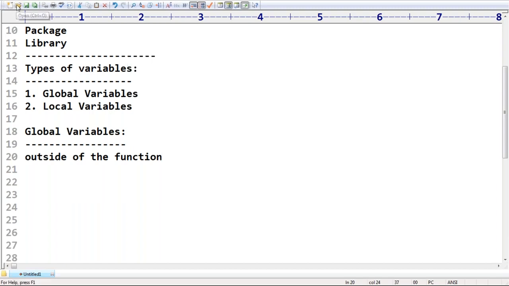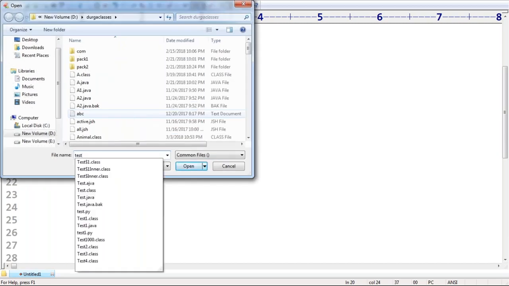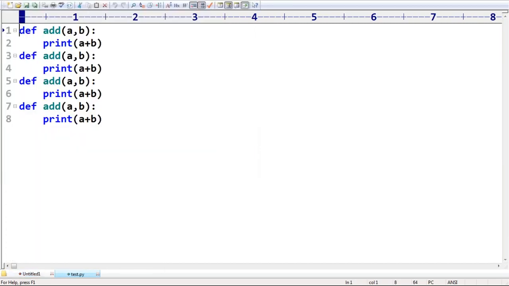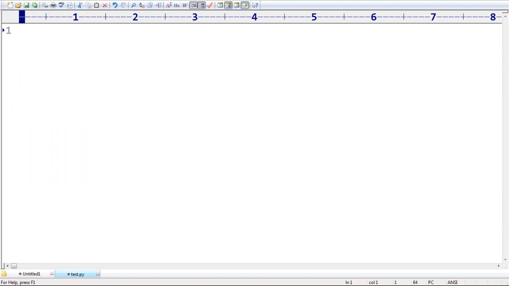Have a look once at our test.py. Here I'm taking a is equal to 10. Now def f1, print of f1 comma a. Can you please tell, is it valid or not? Yes, it's perfectly valid, no problem at all.